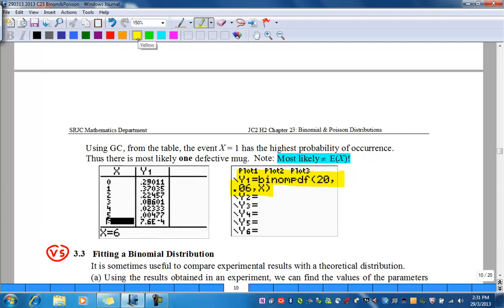And since you want the most probable number, you look for the one with the highest probability. And the highest probability corresponds to 0.37, and that corresponds to the value of 1.